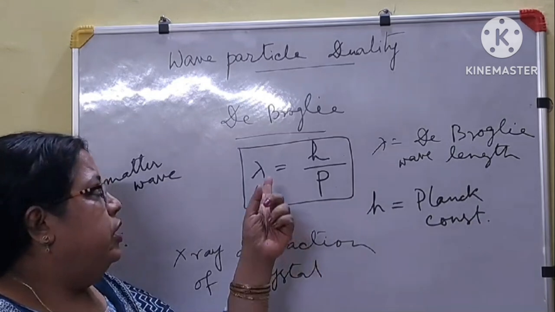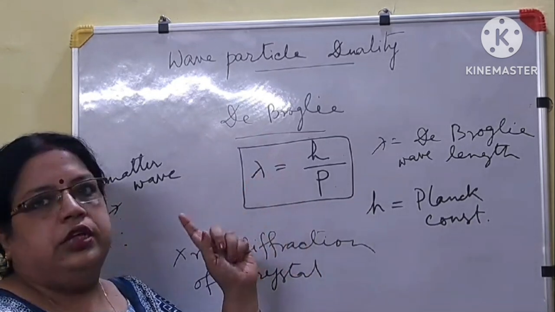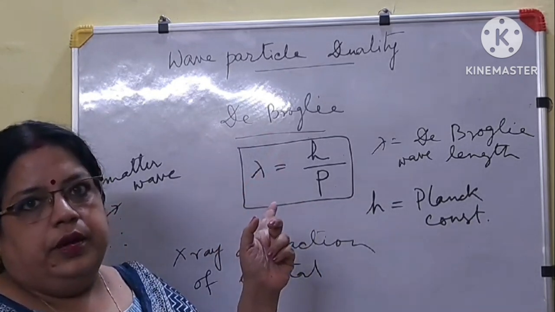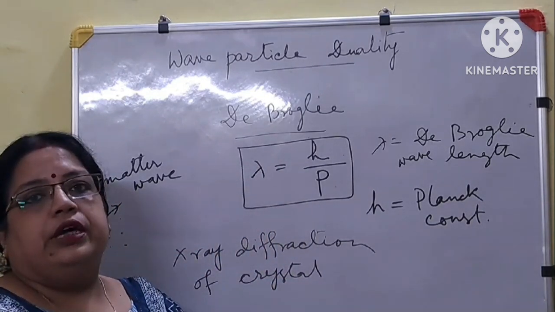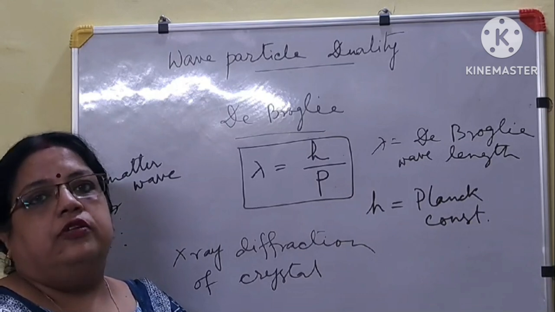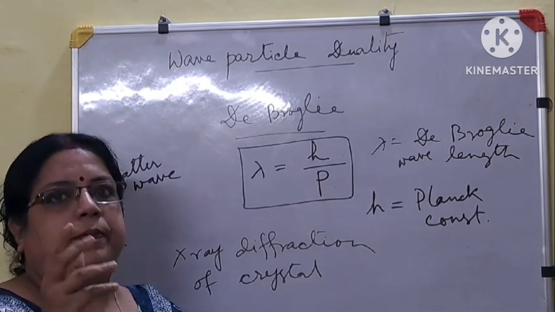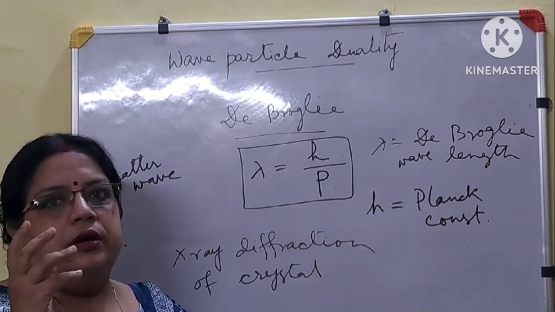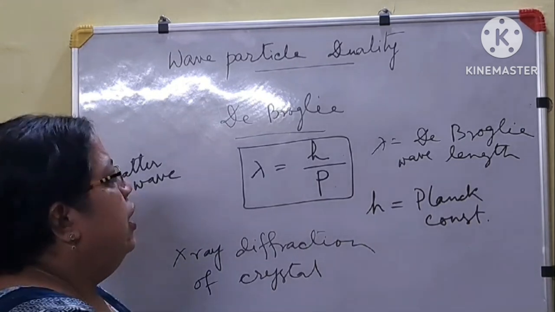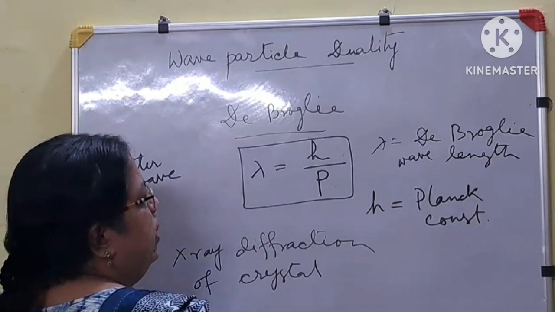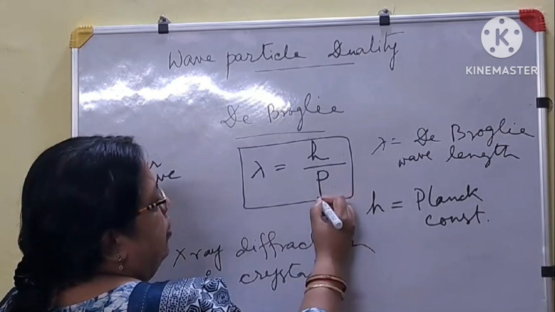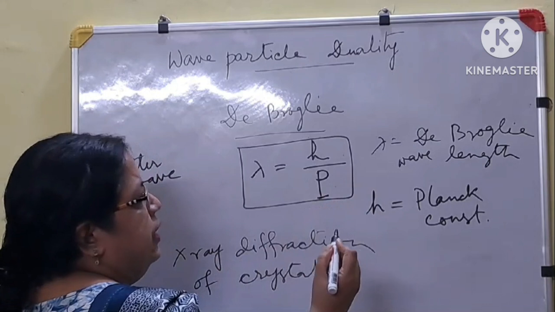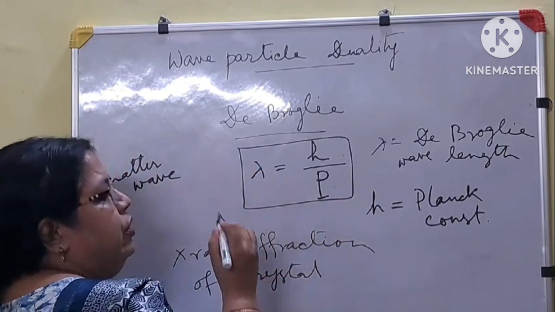And if de Broglie's proposal is true, then all particles will be associated with wave nature. But we cannot see it, because if the size of the particle is bigger, then its momentum will be higher. As P increases, lambda will decrease.